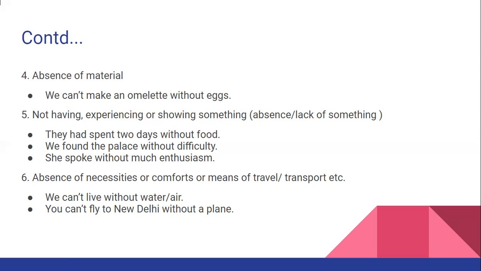So means of travel, absence of means of travel. Here, absence of necessity, and here absence of means of travel or transport. So we can't fly to New Delhi without a plane, in the absence of a plane. So on the whole, you can see that without denotes absence. Generally, it denotes absence of something.